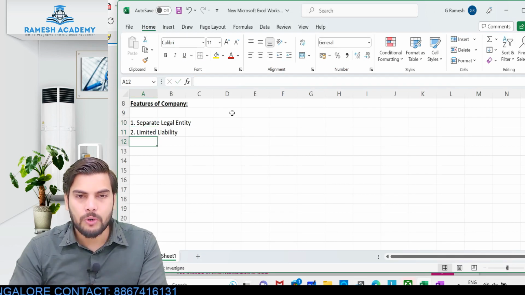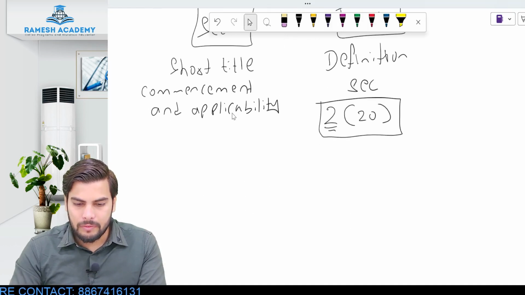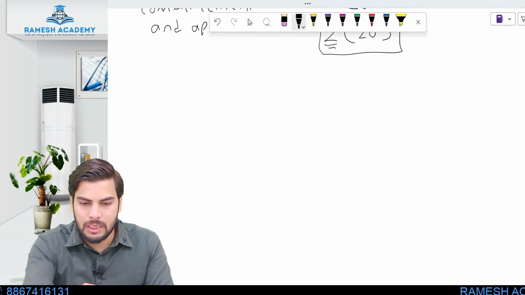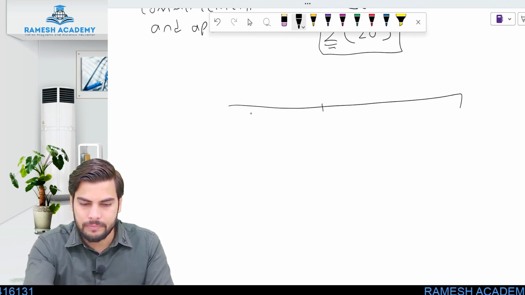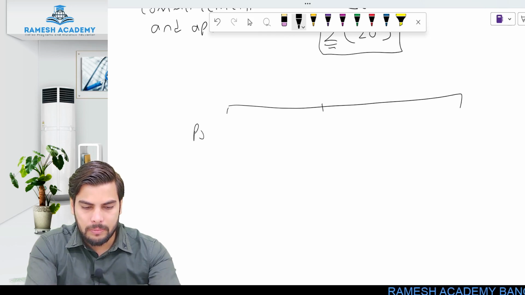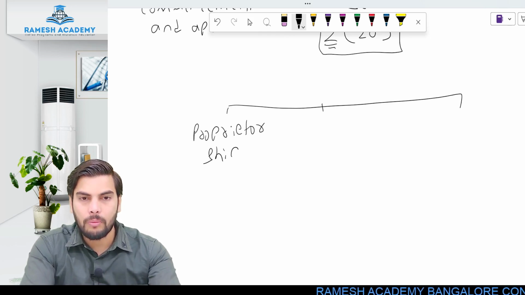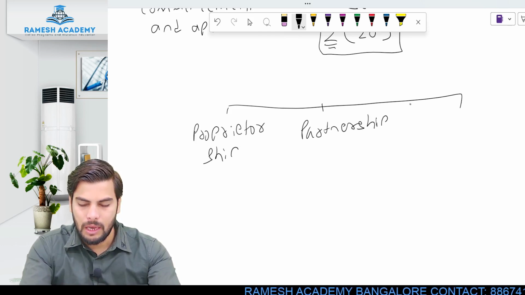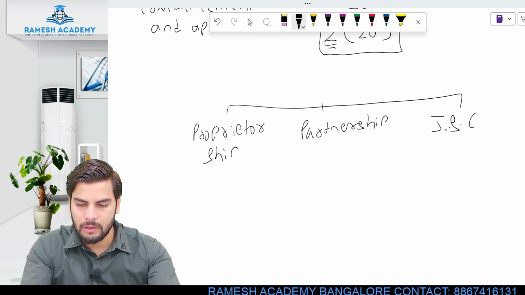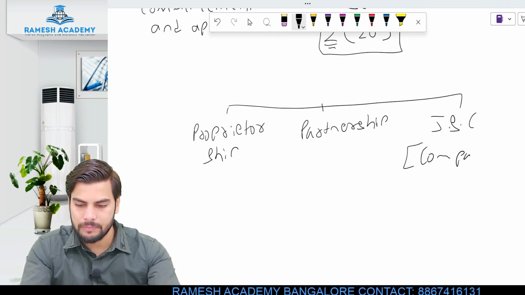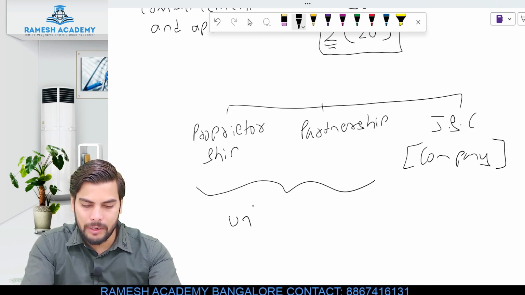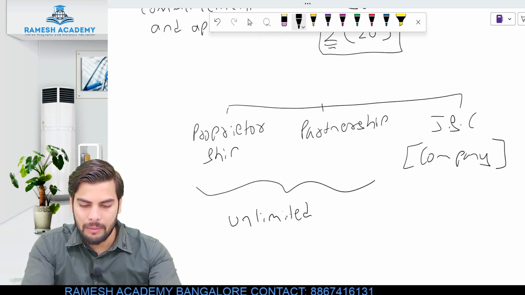Let me explain this particular point. So when it comes to liability of the members, it is limited. Okay, so what will happen? We have got three different types of business entities, right? So we have got proprietorship, we have got partnership, and then we have got joint stock company. Okay, so this is nothing but company. Now here, if you see, the liability is unlimited. Okay, so unlimited liability.